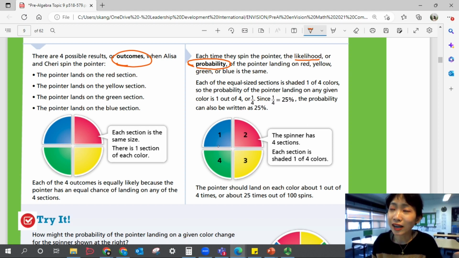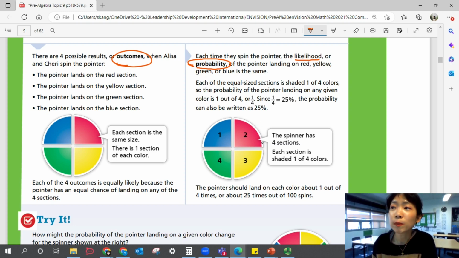Each of the equal size sections is shaded 1 of 4 colors, so the probability of the pointer landing on any given color is 1 out of 4. Or you can write that as a ratio, 1/4. Okay? Since 1/4 is 25%, you can also write that as a percentage. Each color has a probability of 25% of getting it.